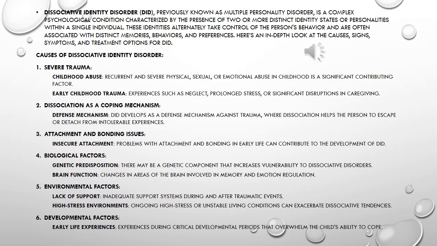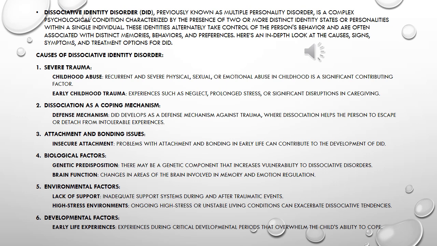Dissociative identity disorder, DID, previously known as multiple personality disorder, is a complex psychological condition characterized by the presence of two or more distinct identity states or personalities within a single individual. These identities alternately take control of the person's behavior and are often associated with distinct memories, behaviors, and preferences. Here's an in-depth look at the causes, signs, symptoms, and treatment options for DID.